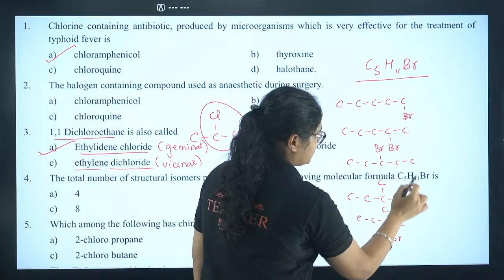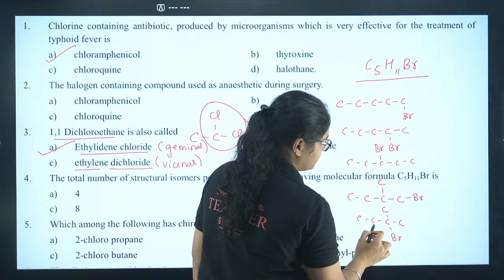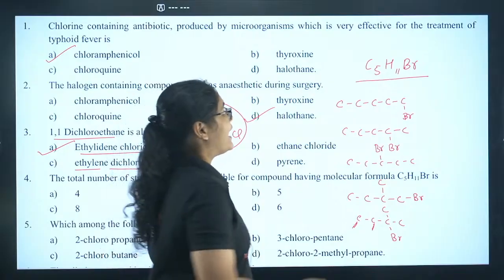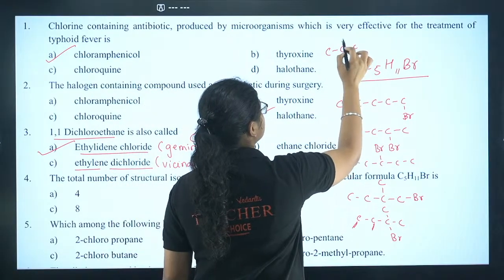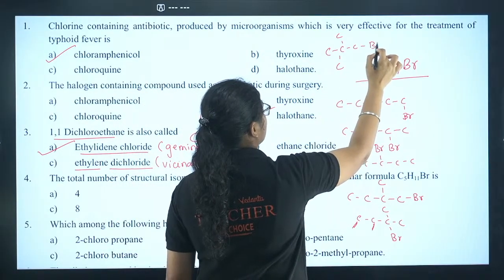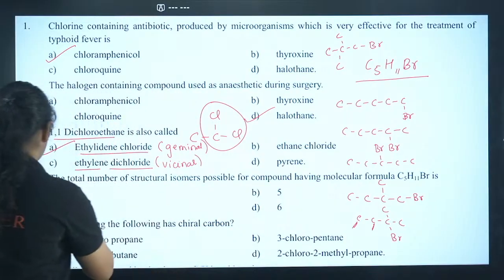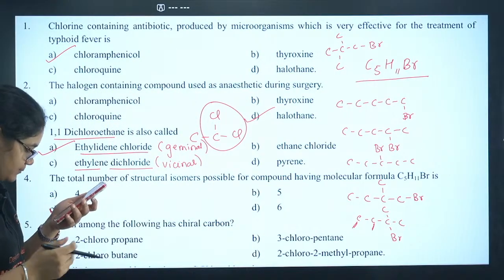So 1, 2, 3, here 4, here 5. If you add bromine here, that is 6. If you add bromine here, that is 7. And one more isomer you can get is like this. If you draw, and on any carbon you attach a bromine, that is your 8th isomer. So in total you will get 8. So 4C is the correct answer.